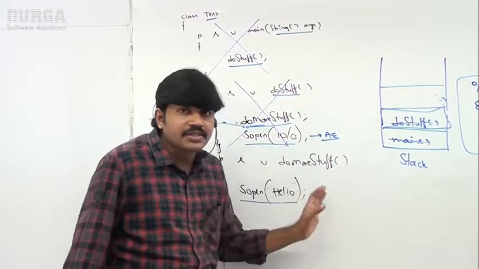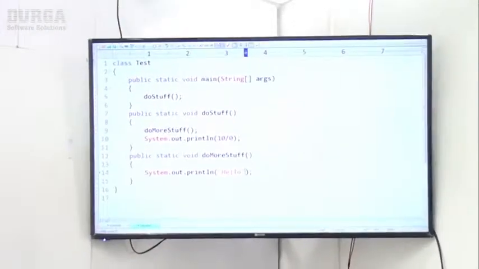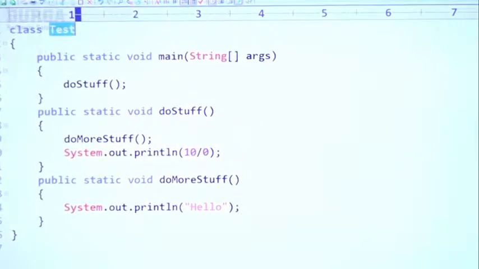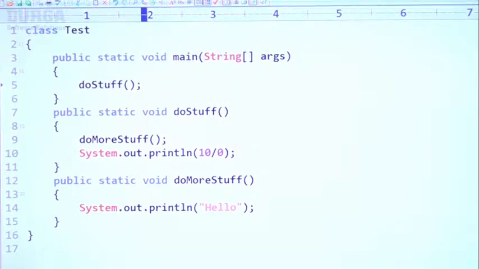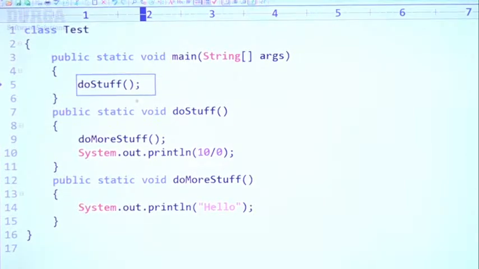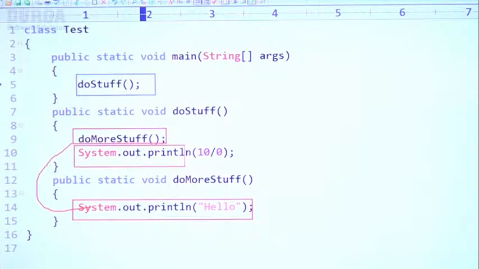Let me execute this code. Observe carefully. Here, class Test, public static void main. doStuff internally calls doMoreStuff. doMoreStuff just prints hello. After completing doMoreStuff, SOP of 10 by 0 is there.